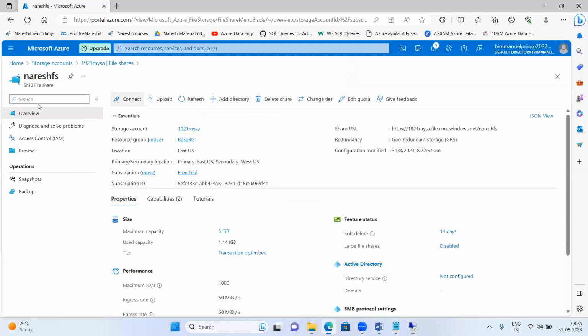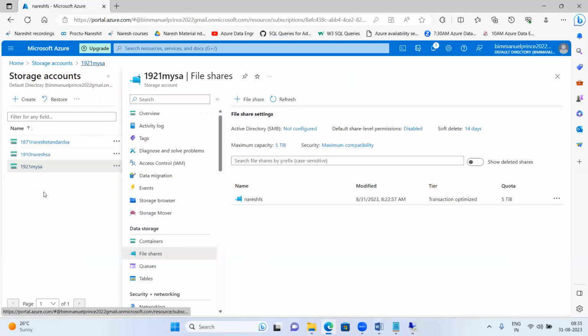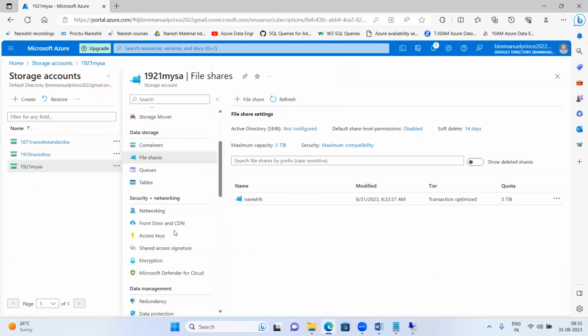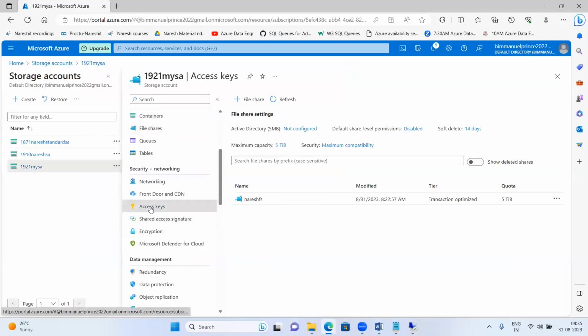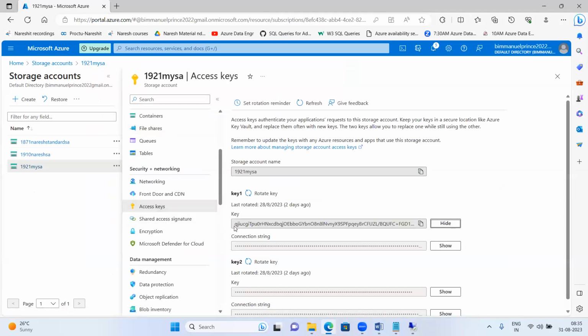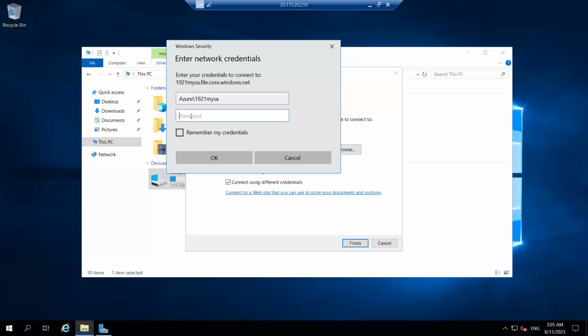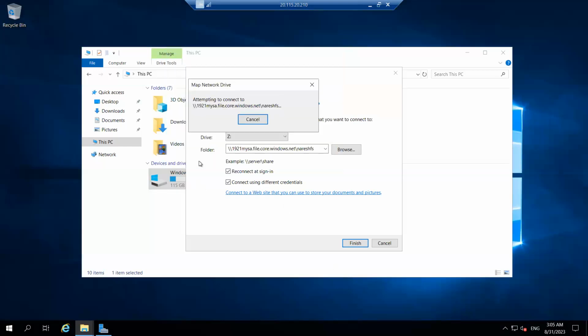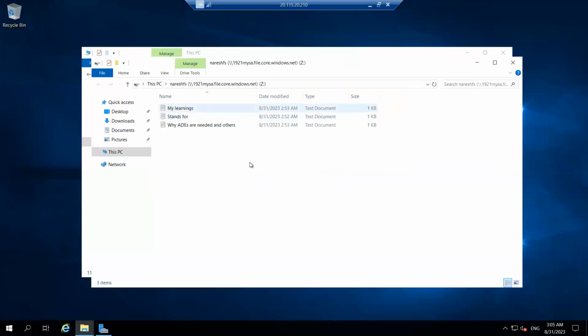To get the password, go inside the storage account, and here you will find a feature called access keys. Click on access keys. Click on show. This is your password. Copy this one, come here and paste it. Fine. Click on OK. Attempting to connect. Super.